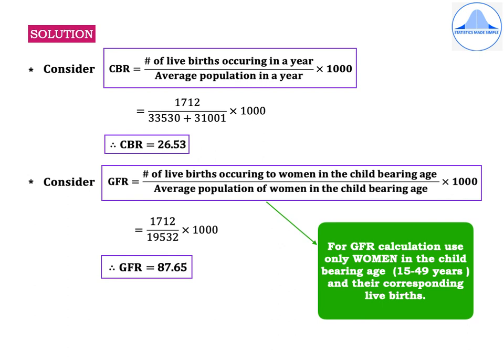Now all the calculations are highlighted in green color for GFR. So substituting these values, you get GFR is equal to 1712 divided by 19,532 into 1000. Therefore, GFR is equal to 87.65.